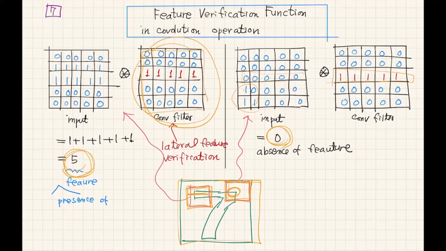So convolution will tell us how much lateral image it has, or how much vertical image it has, how much square shape you have. By applying these convolution operations, we can extract certain features. I think that's why we are repeatedly applying the convolution operations in CNN.